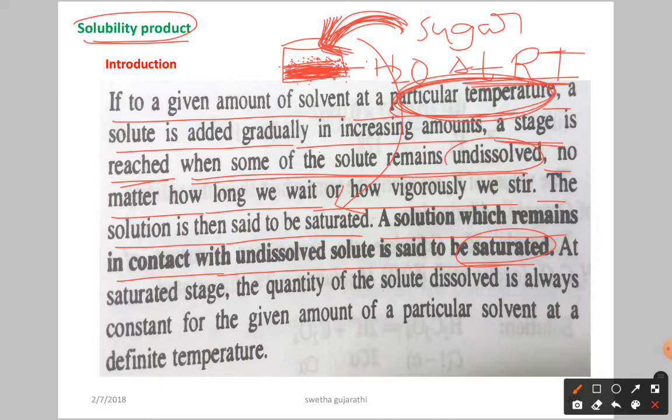This we already discussed in the case of solutions: saturated, unsaturated and supersaturated solutions. Now at the saturated state, the quantity of solute dissolved is always constant for a given amount of a particular solvent at a definite temperature. So if you see here, the dissolved solute amount will be constant. Whatever you add, it will remain as such.